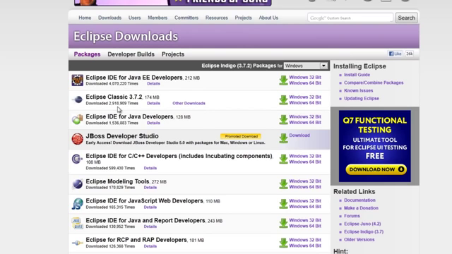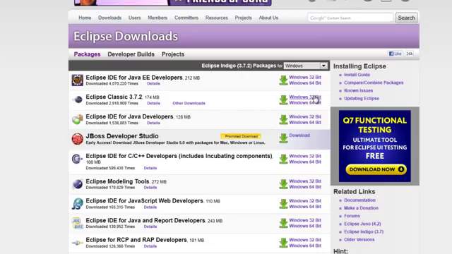The difference between these two is, basically if you are going to learn about Hibernate, JSP, servlets and Spring and all those things, then it is better you go for Eclipse IDE for Java Enterprise Edition developers. But if you're going to pretty much stick with basic Java, then Eclipse IDE for Java developers is more than enough. Or you can download the classic Eclipse also.